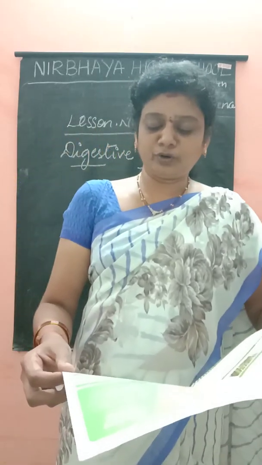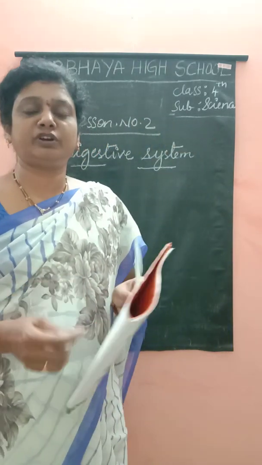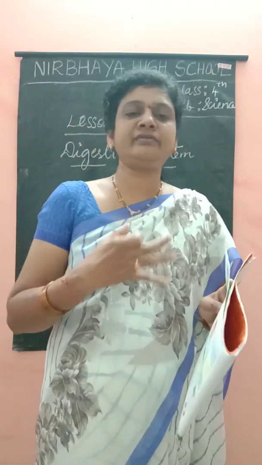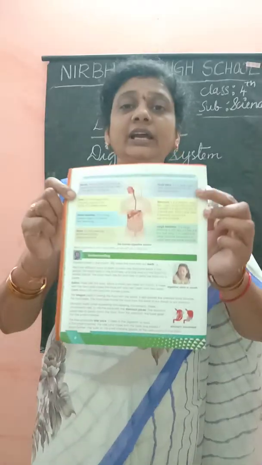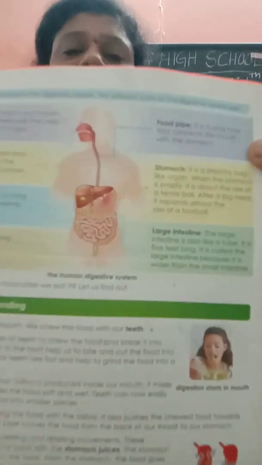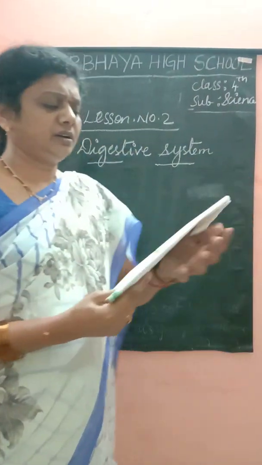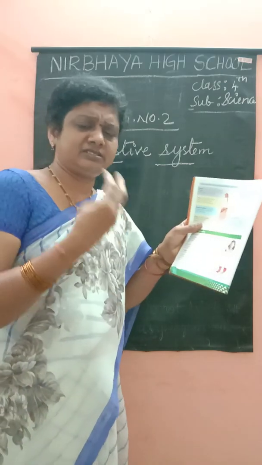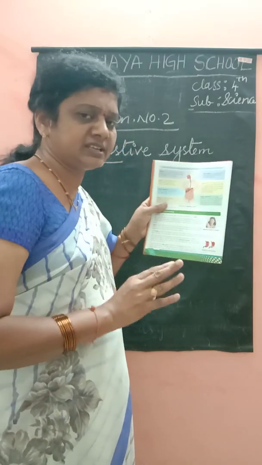When the food is broken down and digested, we get the energy to do many things. Look at the picture, children. The food which you eat goes directly into the stomach and is digested. That process is called the digestive system.